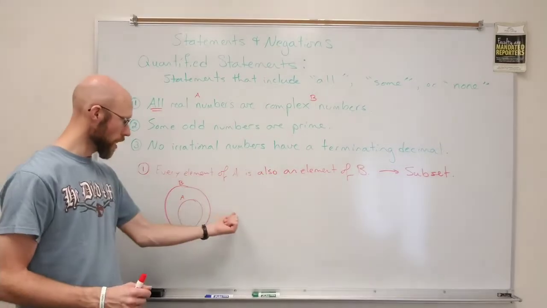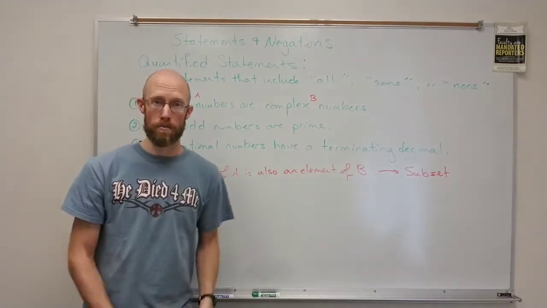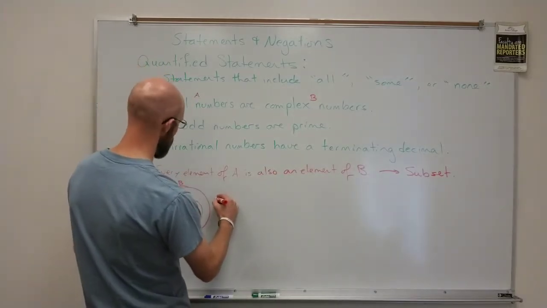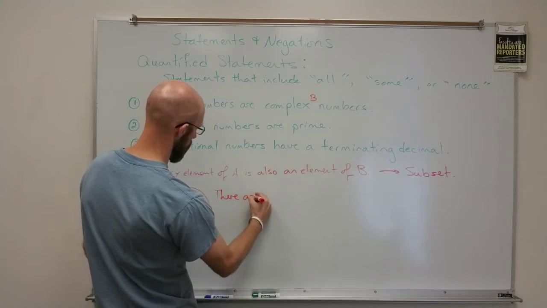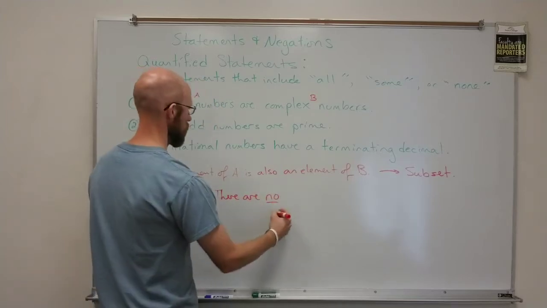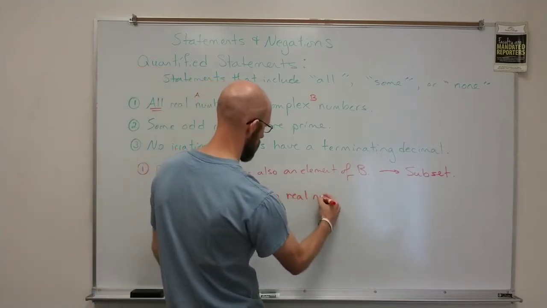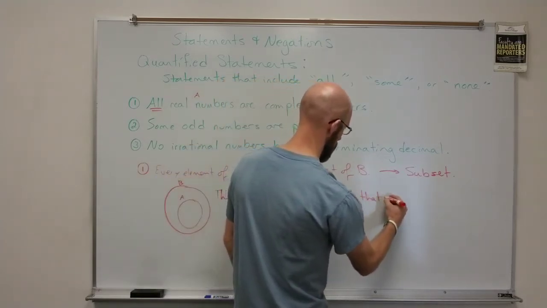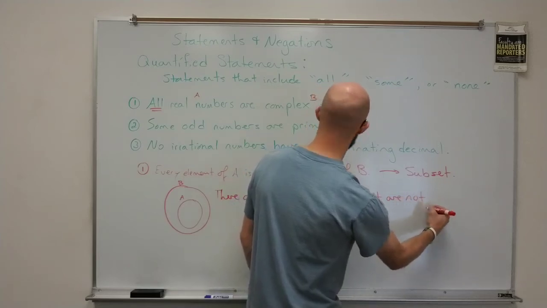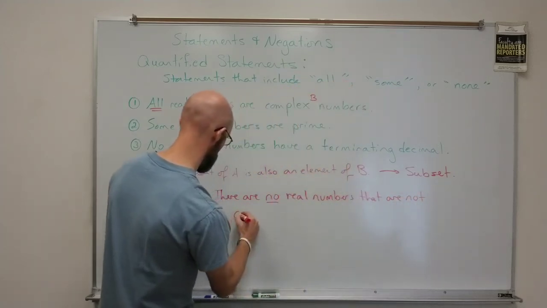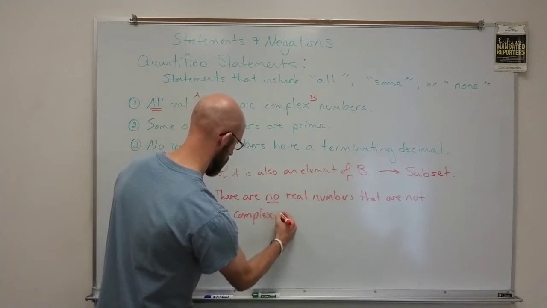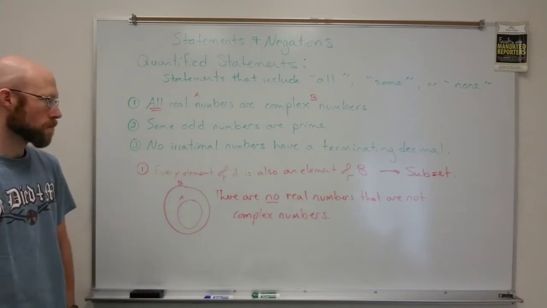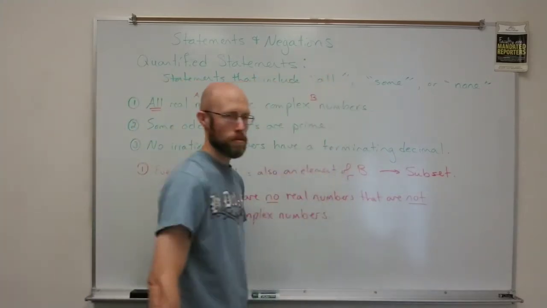Everything's in B. There's no elements of A out here outside of B. So I could also say equivalently, there are no real numbers that are not complex numbers.